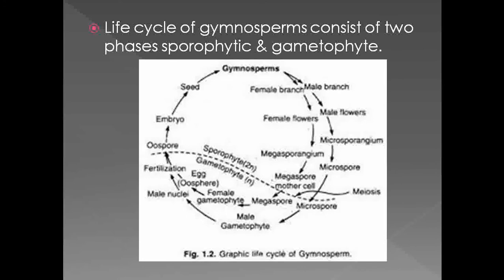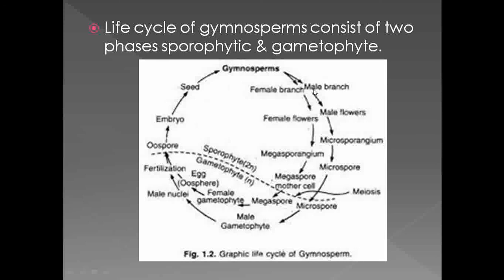If we observe the life cycle of gymnosperms, the life cycle shows the presence of two phases, that is a sporophytic phase and a gametophytic phase. Under the gymnosperms, the sporophytic phase is the dominant one. So let's see what the sporophytic phase is. If we observe any gymnosperm, it shows the presence of a male branch and a female branch.